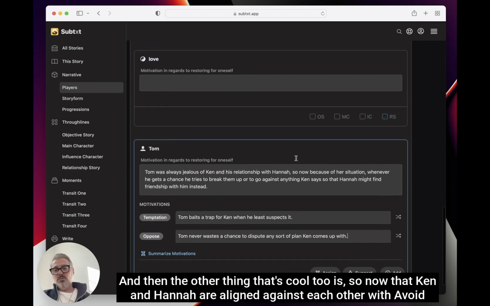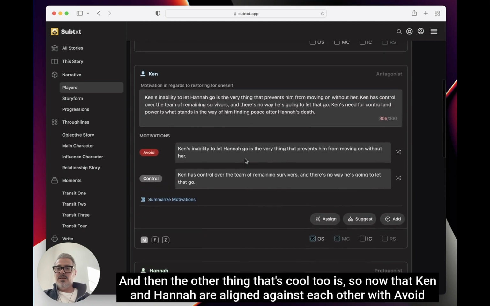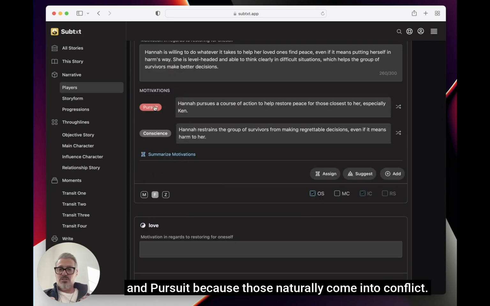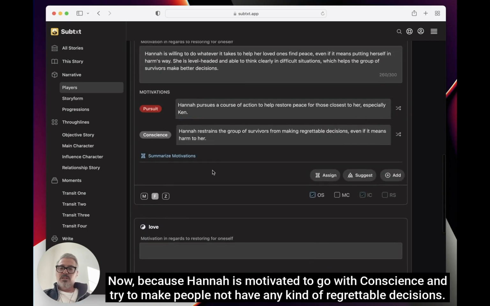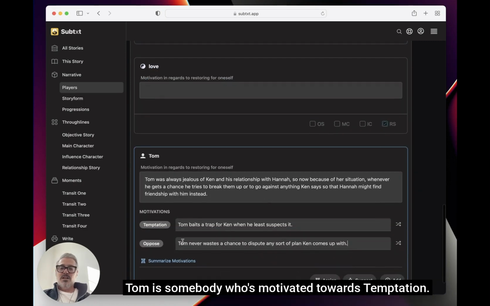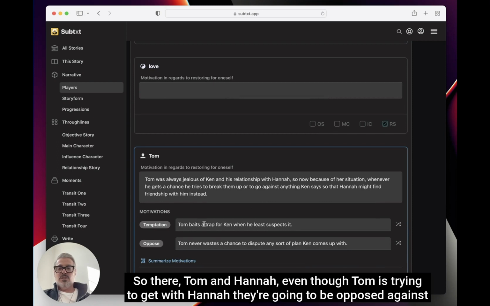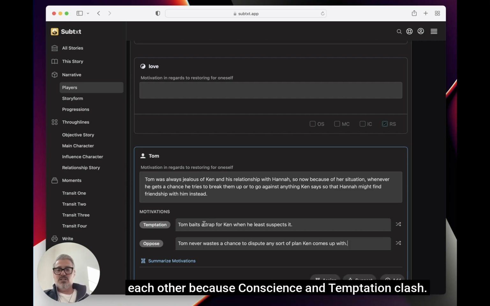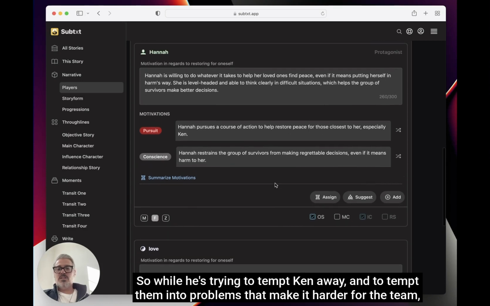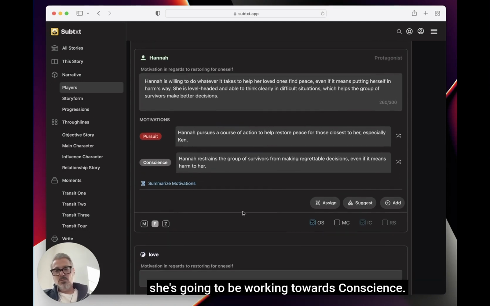The other thing that's cool too is that now Ken and Hannah are aligned against each other with avoid and pursuit, because those naturally come into conflict. Now, because Hannah is motivated to go with conscience and try to make people not have any regrettable decisions, Tom is somebody who's motivated towards temptation. So even though Tom's trying to get with Hannah, they're going to be opposed against each other because conscience and temptation clash. While he's trying to tempt Ken away and tempt them into problems that make it harder for the team, she's going to be working towards conscience.